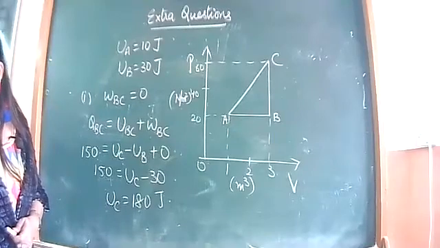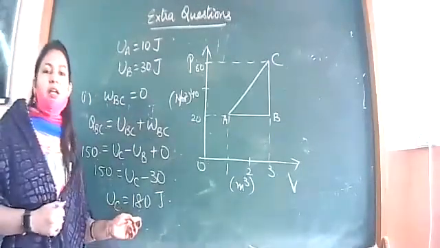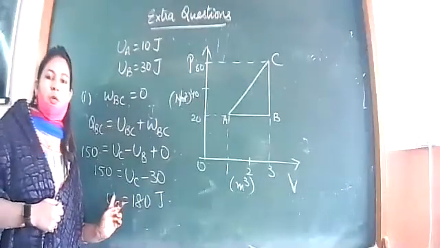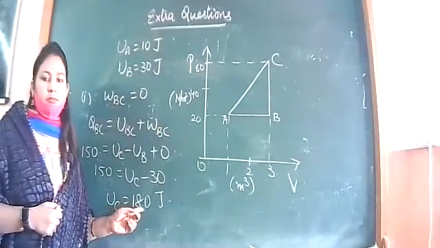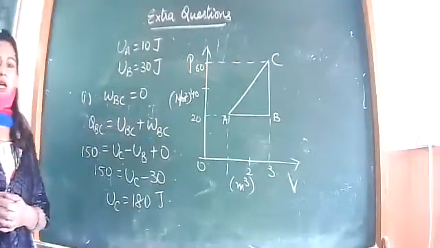See whether this part is clear to you. So the answer to the first part is 180 joule. Internal energy corresponding to state C is 180 joule. Clear? If any doubt is there, you can raise hand.